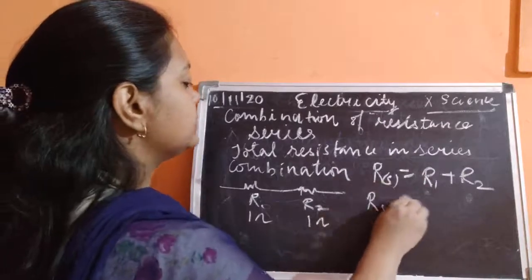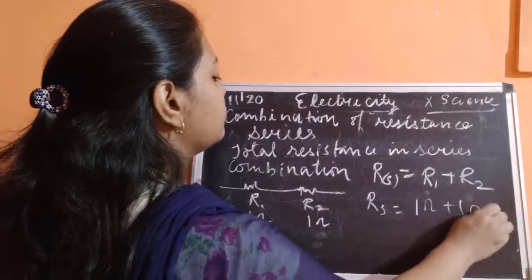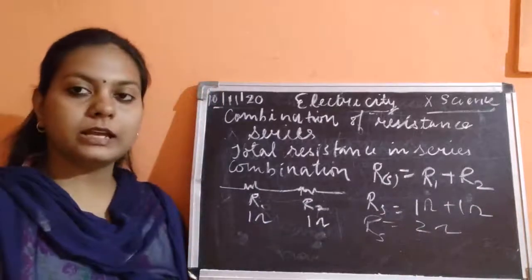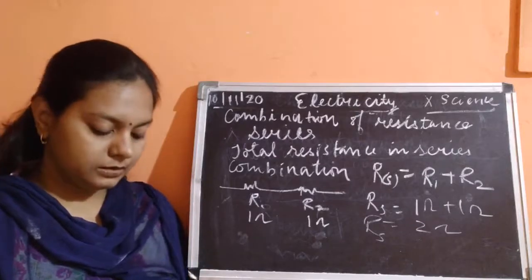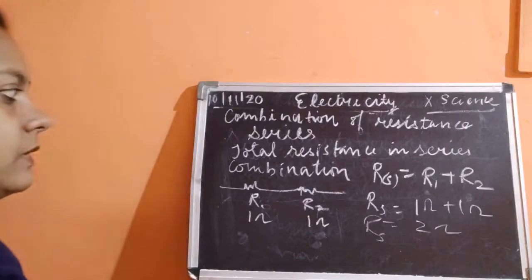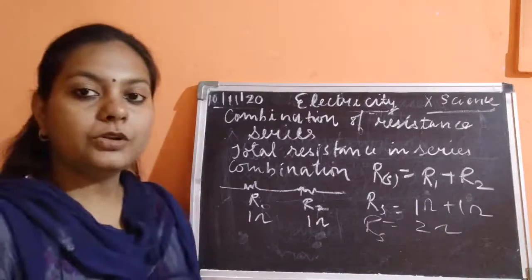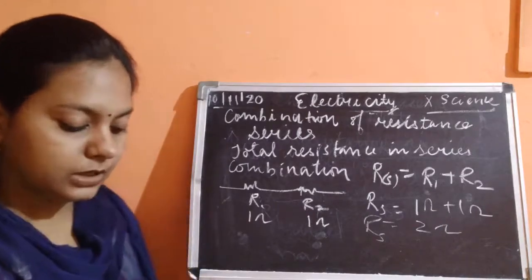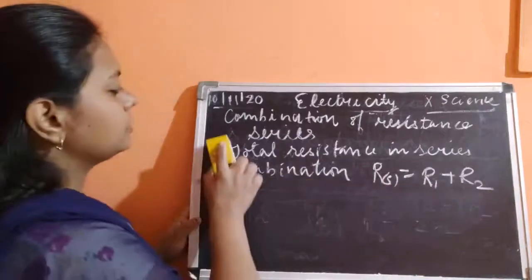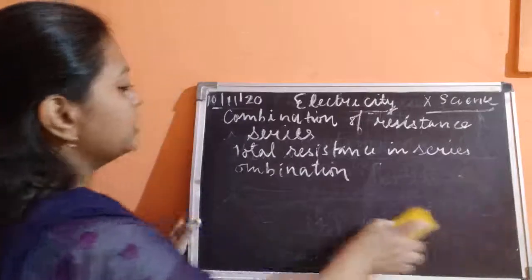So R series is equal to 1 ohm plus 1 ohm is equal to 2 ohm. तो R series का value क्या आ जाएगा? 2 ohm. Okay, so this is how you are going to calculate the total resistance.